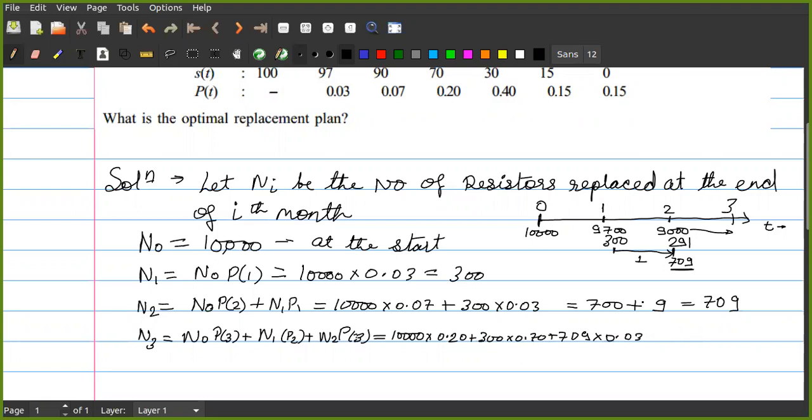Out of this 10,000, we will have only 7,000 remaining, because 2,000 may fail. Is it or not? Yes, sir, 20% is the probability. So 2,000 may fail and we will have 7,000 remaining. Out of this 291, again 7% will fail, sorry, 0.07.